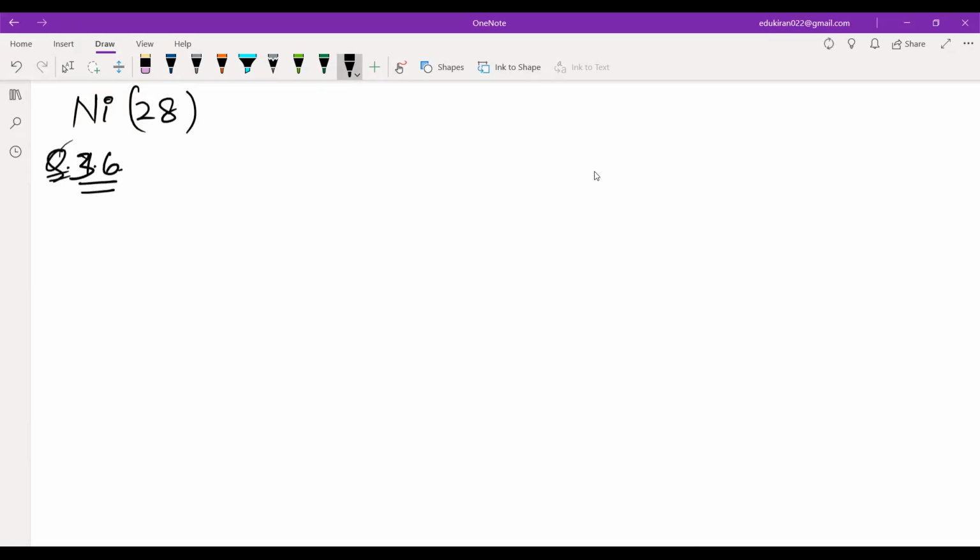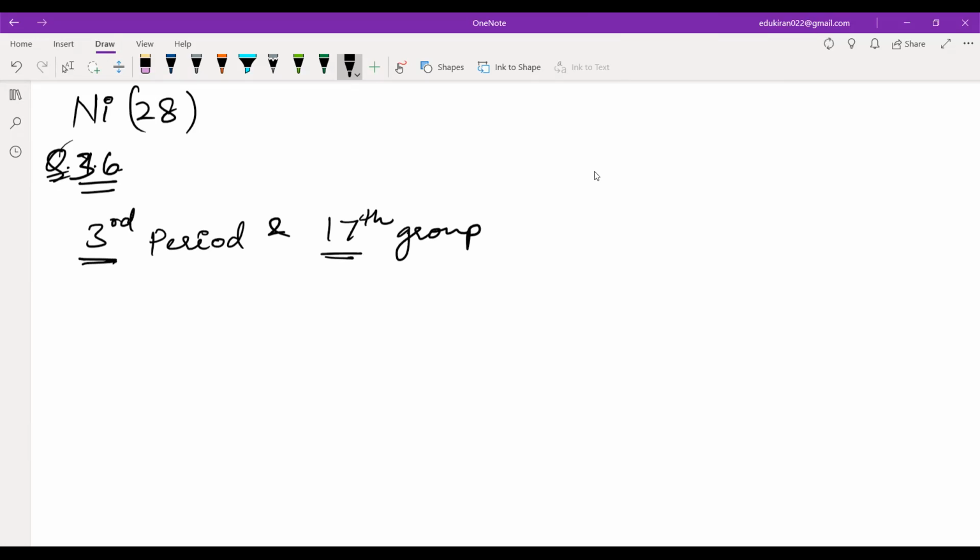Okay, so they are saying that there is an element which is present in the third period and 17th group. Now, from here you can memorize the periodic table.